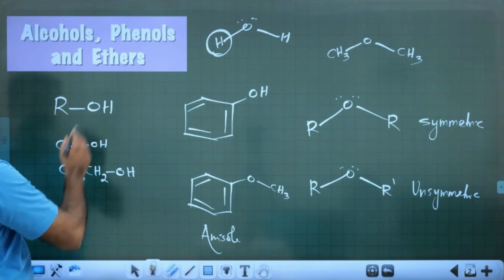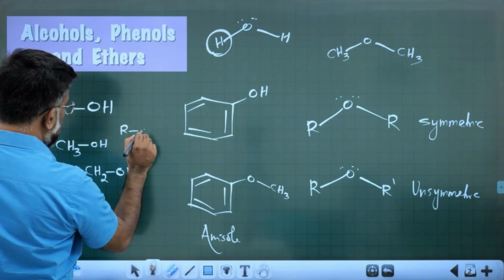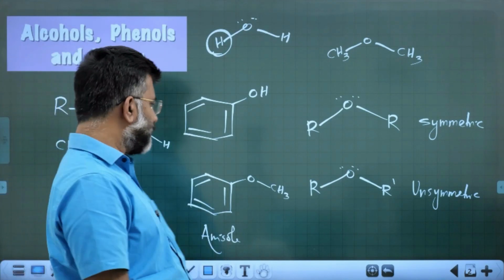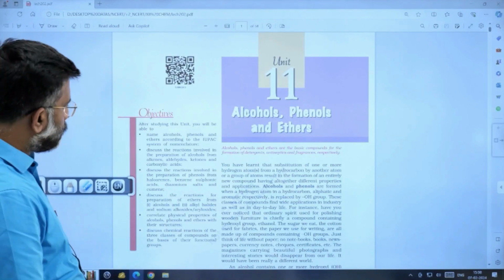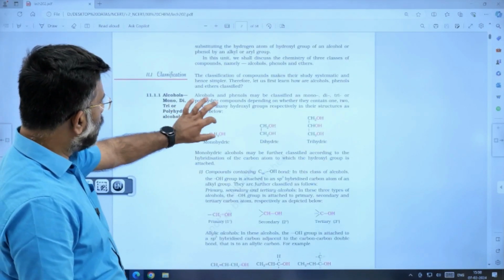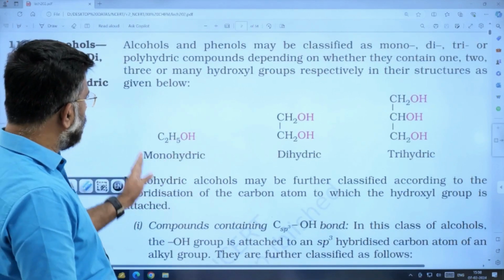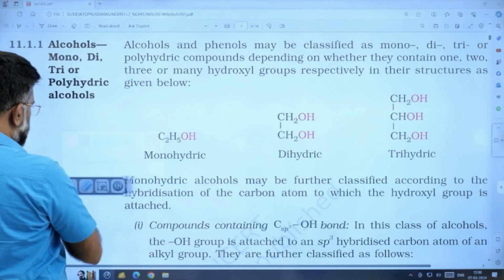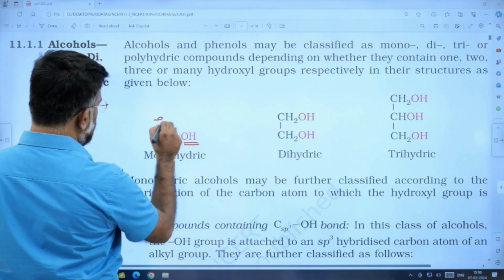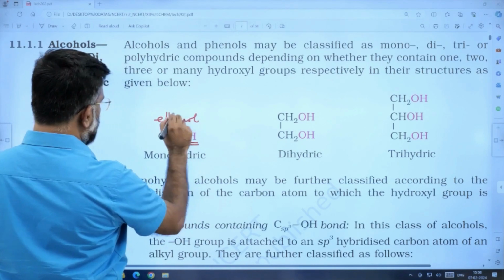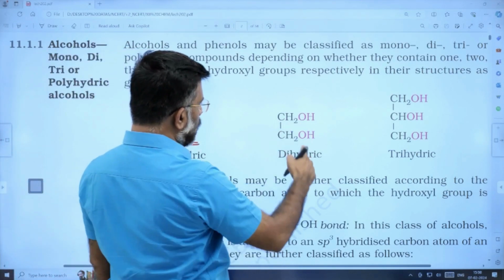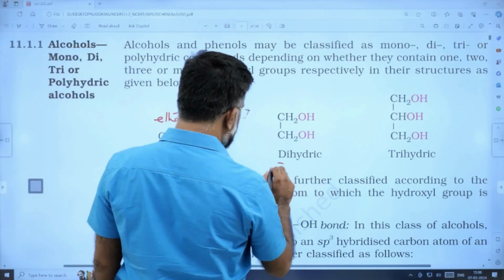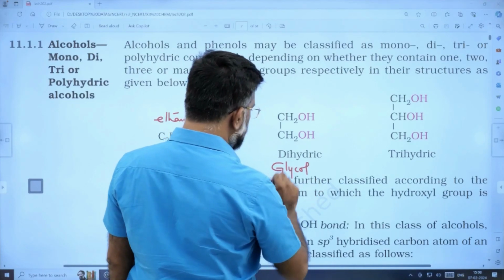Alcohols will have the ROH group, and to be precise it can be drawn like this, right? Fine. When you look at the classification of alcohol, there can be monohydric, dihydric, trihydric. There is one OH group like this. All of you know this is ethanol, ethyl alcohol. It can be two OH groups like this. What is the name of this molecule? Ethylene glycol.